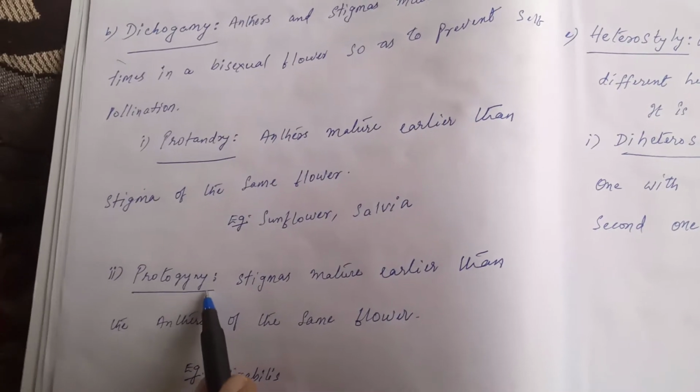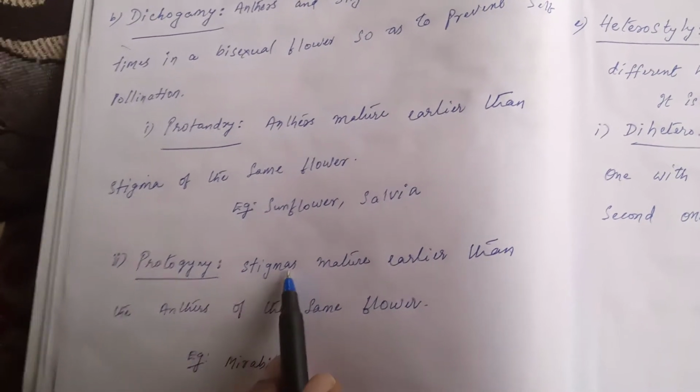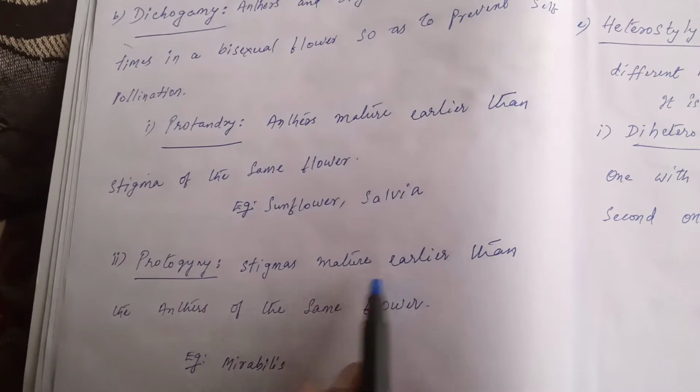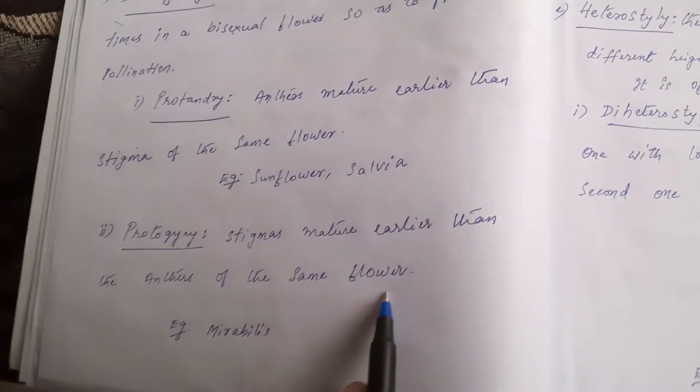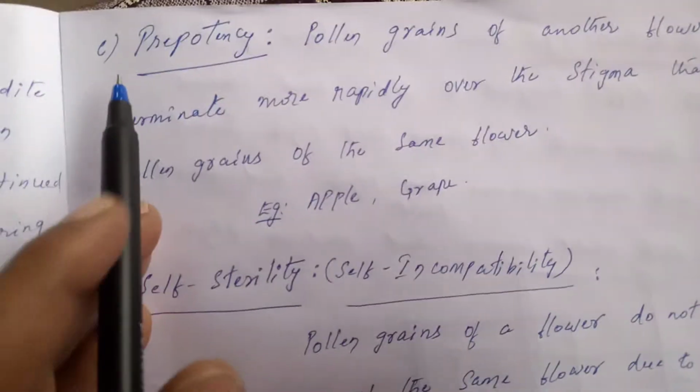Another one is protogamy. It is opposite to protandry. In these cases, the stigma matures earlier than the anther of the same flower. Example, mirabilis. It is commonly known as the four-o'clock plant.